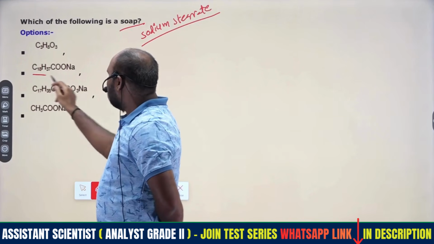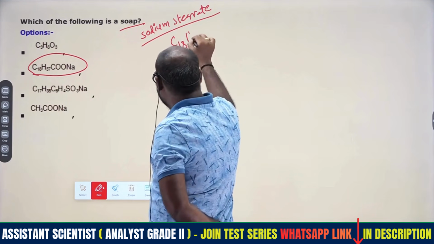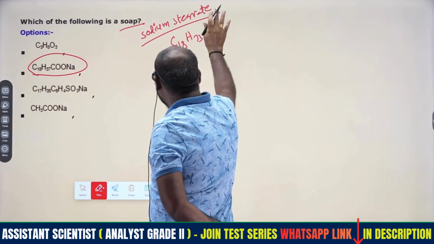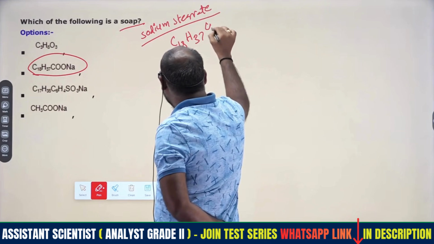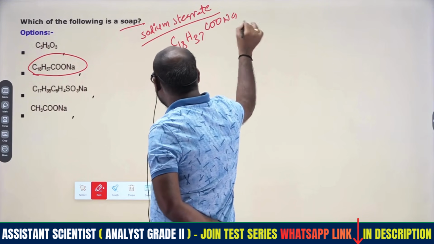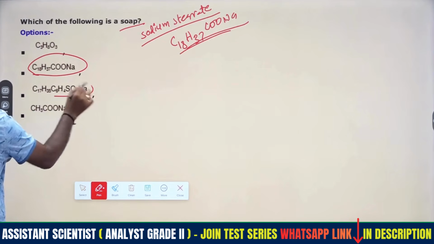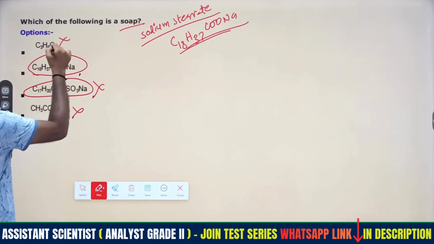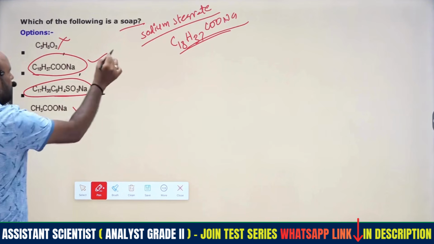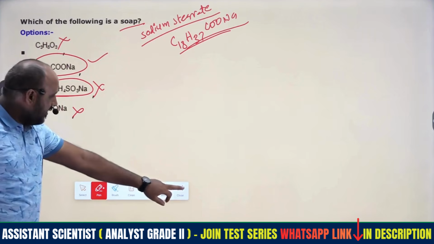That is C18H37COONa, that is called soap, the sodium salt of carboxylic acids. This is not a sulfonic acid type. So this is called soap, C18H37COONa.